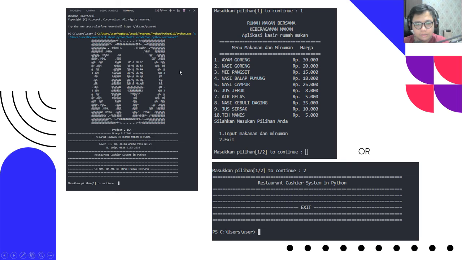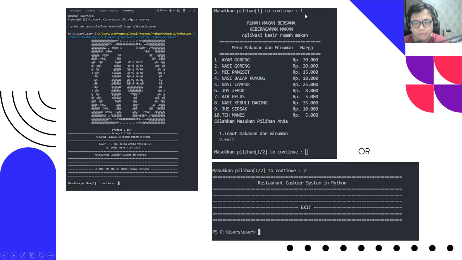Firstly, the user will be shown the logo of the restaurant, and then the name of the restaurant, the address, and other additional information. They will then be prompted to input something in order to continue. In this instance, they will be given the option to type in 1, the number 1, to continue.